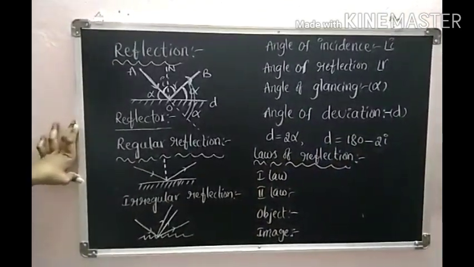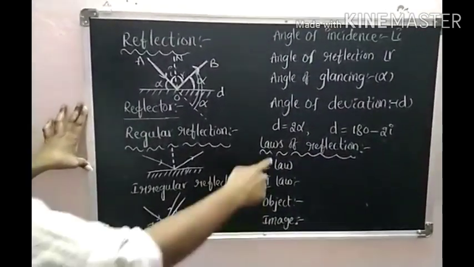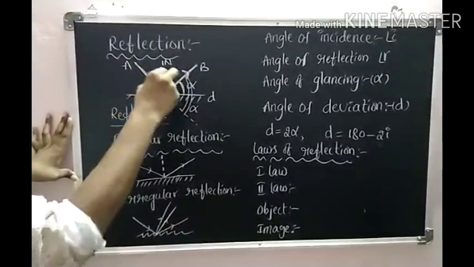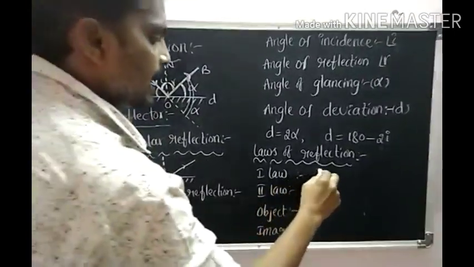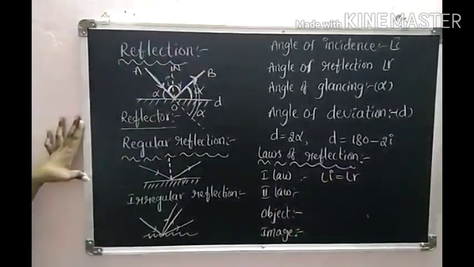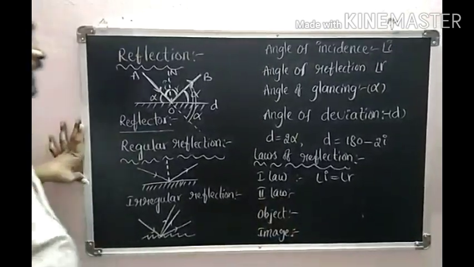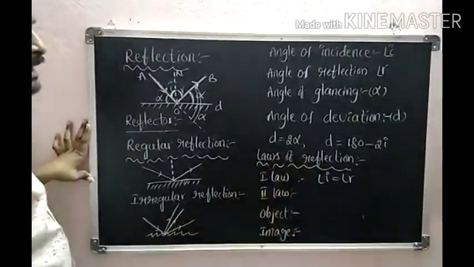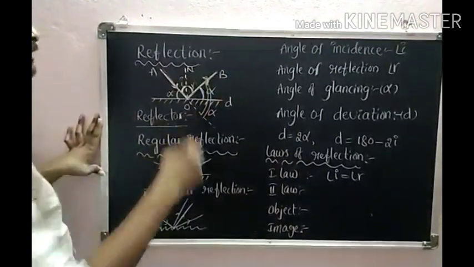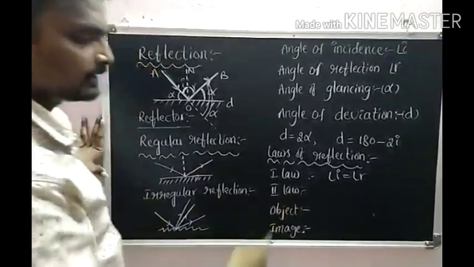Next, laws of reflection. These laws of reflection are very important in our 10th class. So what are the laws of reflection? The first law of reflection: here this is the angle of incidence, this is the angle of reflection. The first law is angle of incidence is equal to angle of reflection. The second law of reflection is incident ray, reflected ray and normal all lie on the same plane. This is the second law.